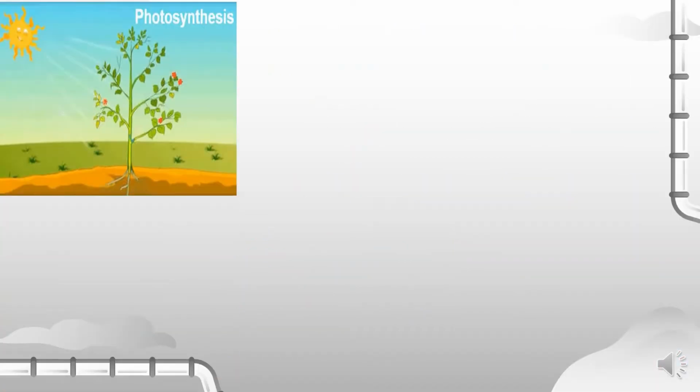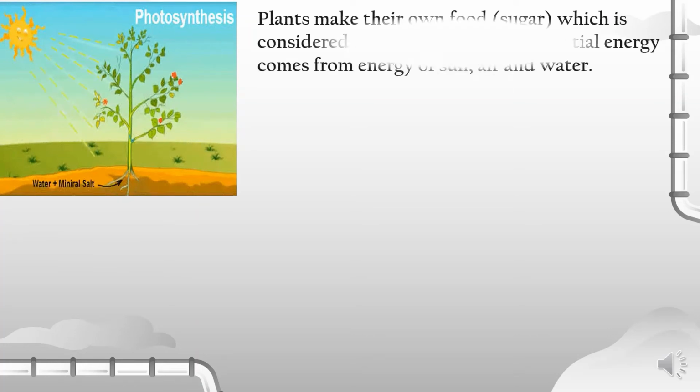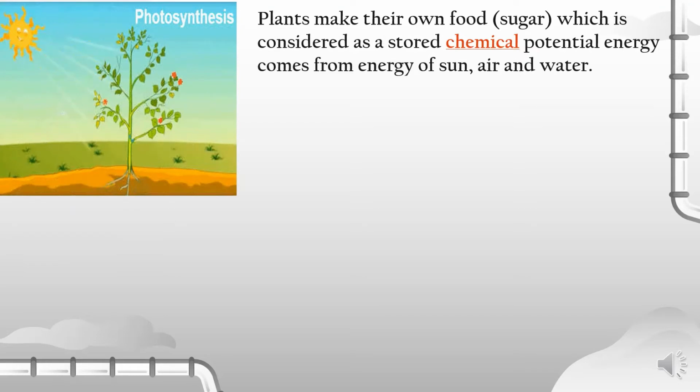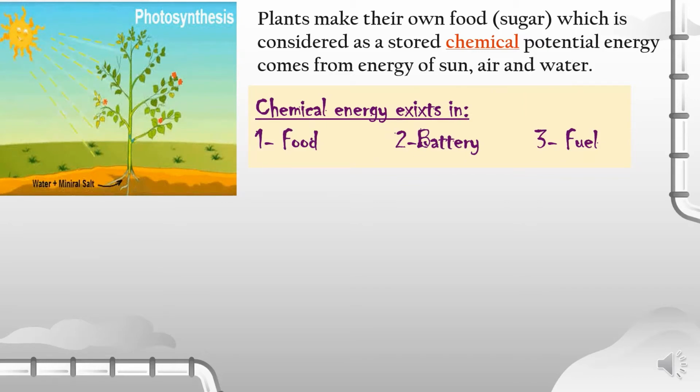Do you remember this picture? It shows you how plants make their food. Can you tell how? Amazing! As we said before, the plants absorb the water and minerals from the soil and light energy from the sun to make sugar, which is stored inside the plants in the form of chemical energy. Remember, guys, that chemical energy exists in food, battery, and the fuel.